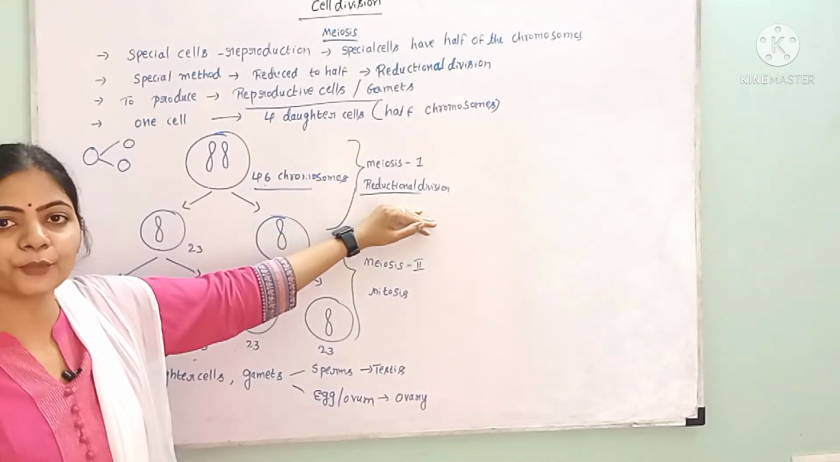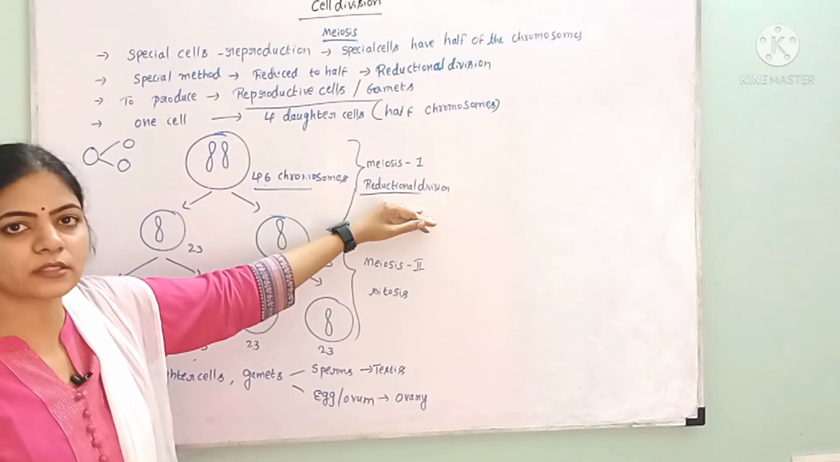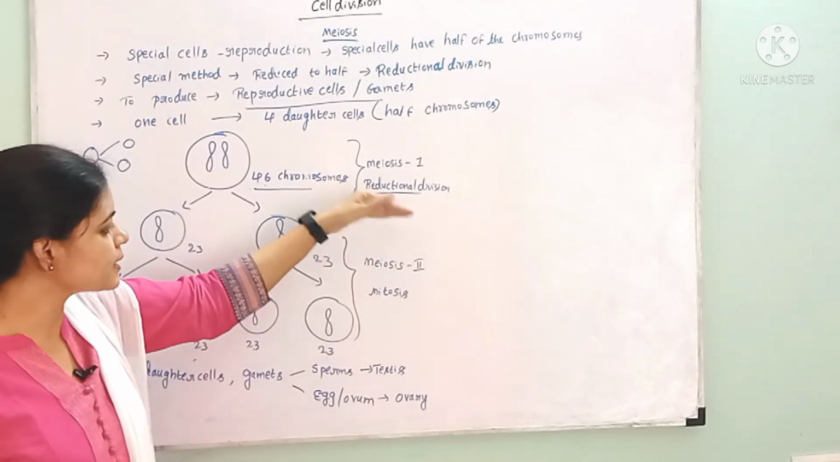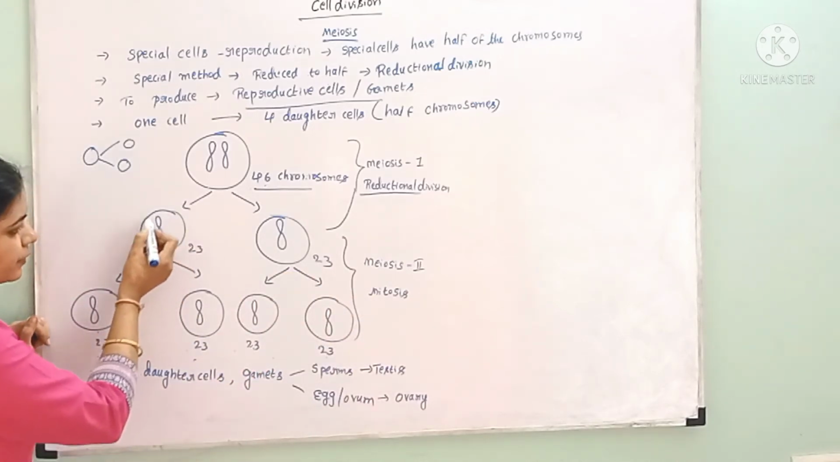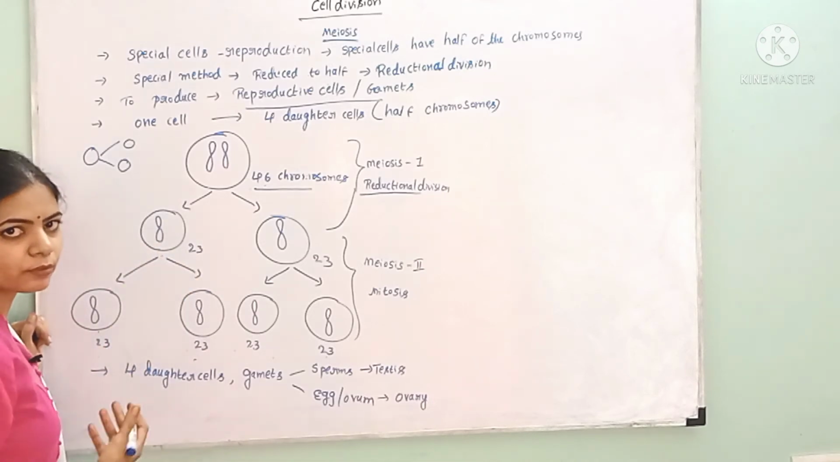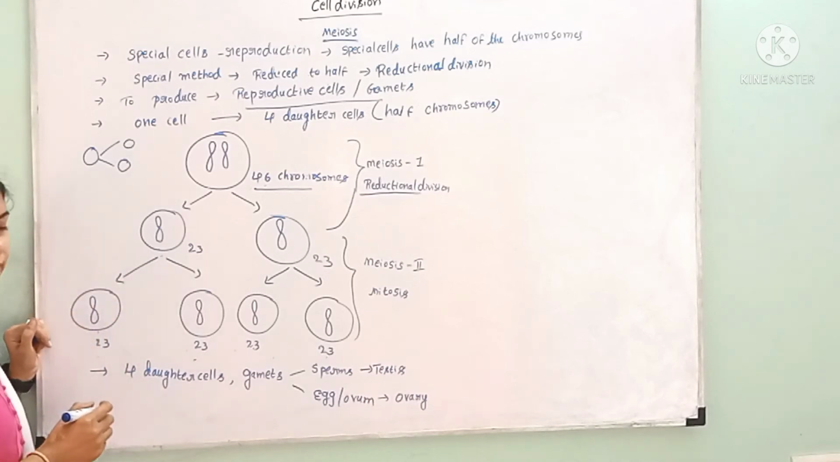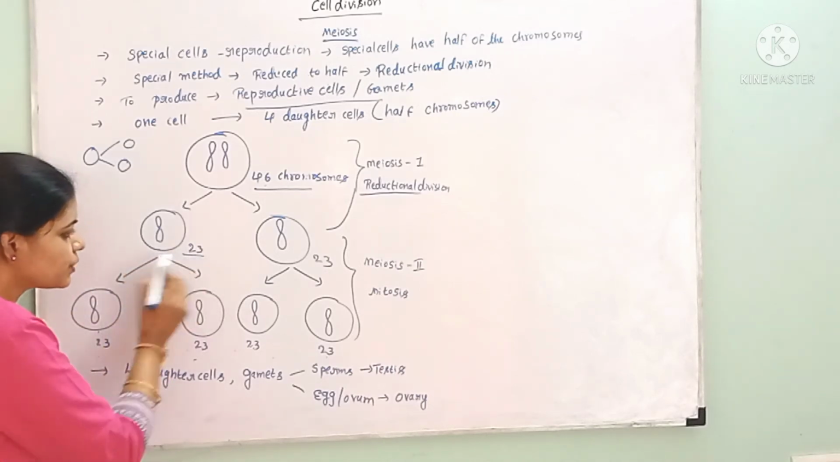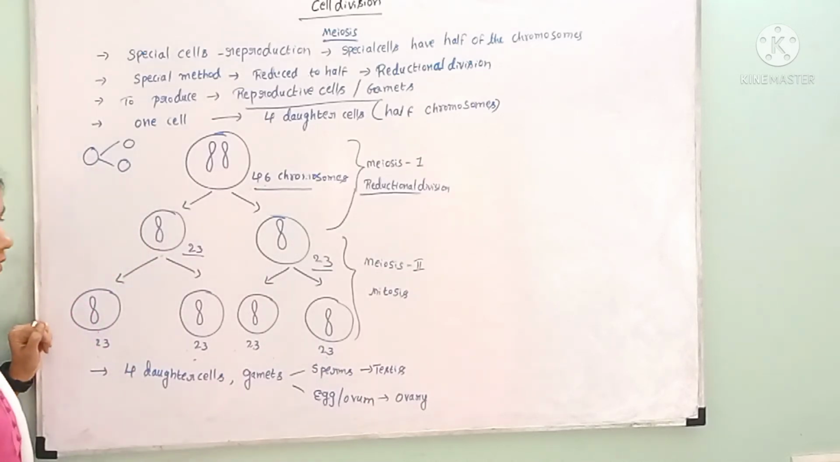What is another name for meiosis 1? Reductional division. The reduction process occurs in the first step of meiosis. And in the second step, after proper growth, these daughter cells get matured and they also divide, right? So here there are 23 chromosomes, and here also 23 chromosomes.